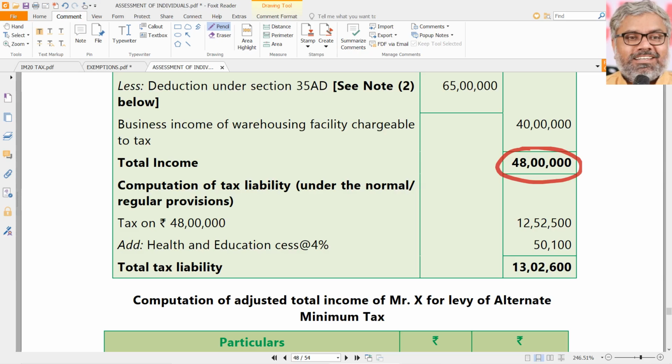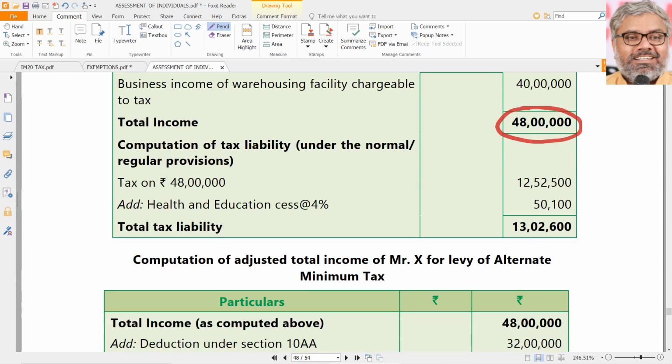Now you have to calculate normal tax liability on 48 lakhs. Do that one with the calculators. 48 lakhs minus 10 lakhs into 20% plus 1,12,500.